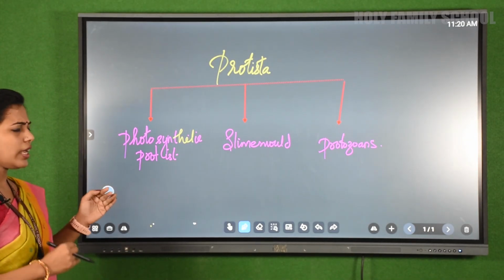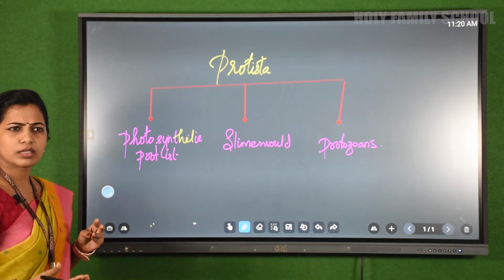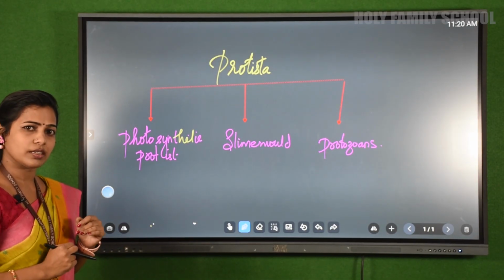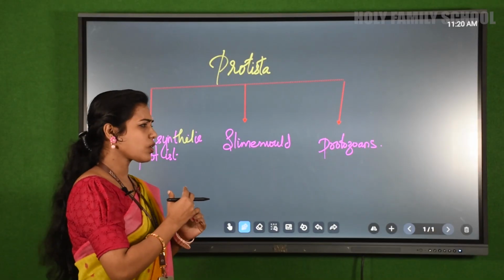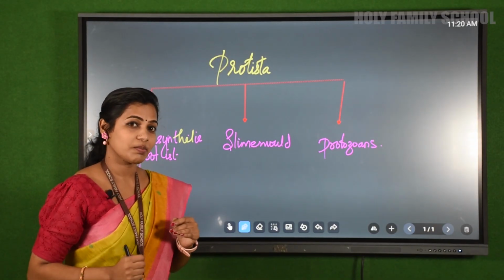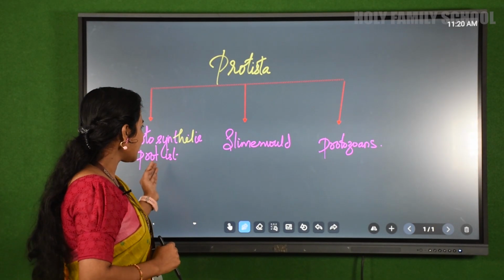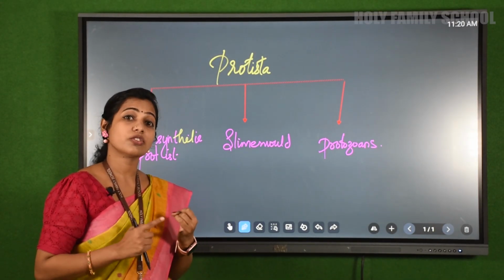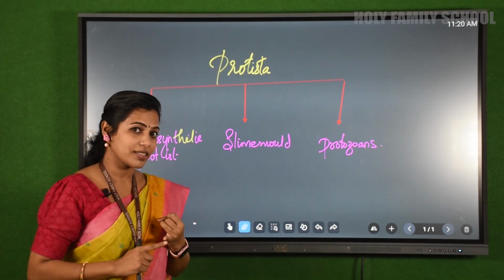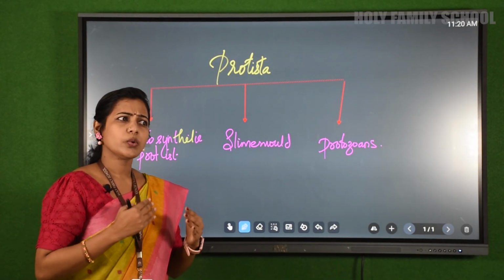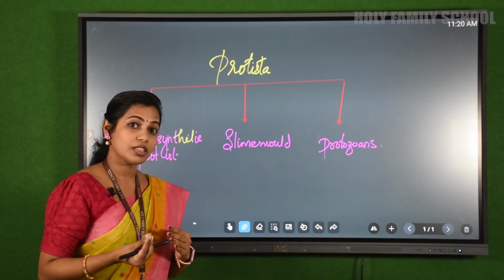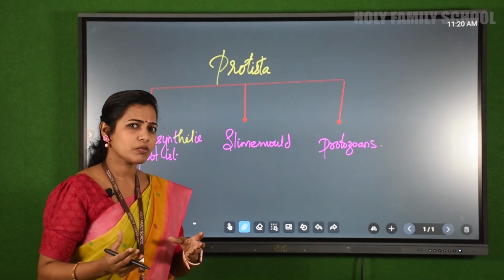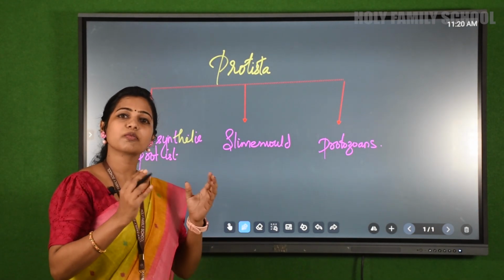Before you study any kingdom, it can be Kingdom Monera or Protista or Fungi or Animalia, you should think of basic questions in your mind so that you can study all these concepts very easily and crack any exam. We can understand this concept by thinking of a few questions. First, what is it, how is their structure? Second, how do they move, or how do they derive their nutrition? And another question, how do they reproduce? If you have answers for all these questions, you can easily study any of the kingdoms.